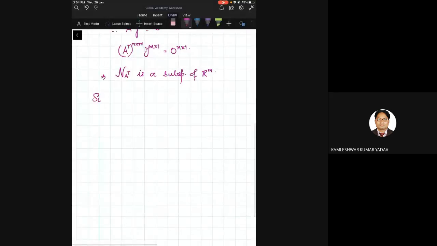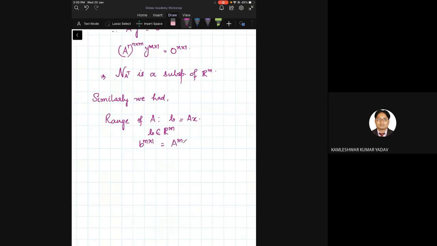Similarly, we made this statement. What was that? The range of A. How did we say it? The range of A is nothing but the set of B which can be expressed as Ax. But B in this case is an element of Rm. Therefore, we have B (m×1) equal to A (m×n) times x (n×1). Therefore, the range of A is a subspace of Rm.